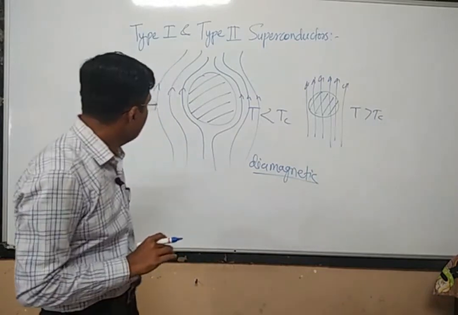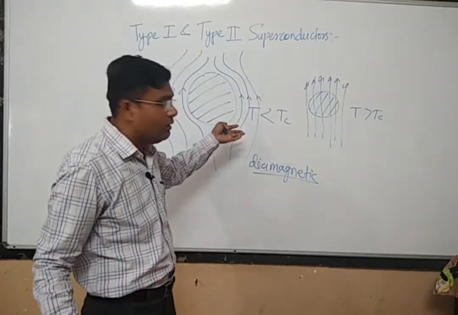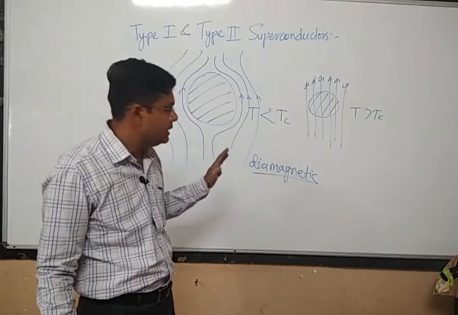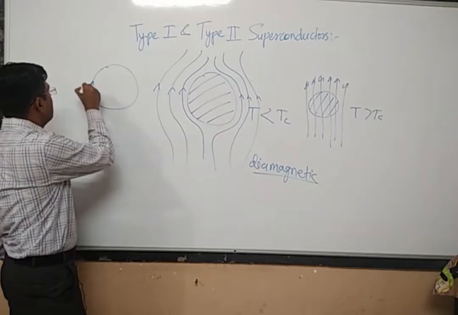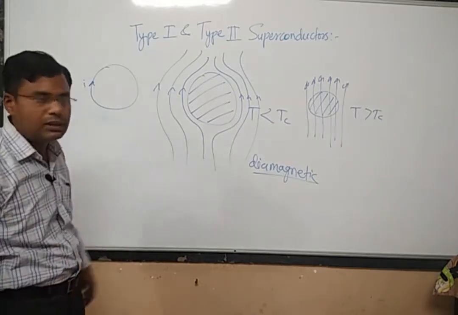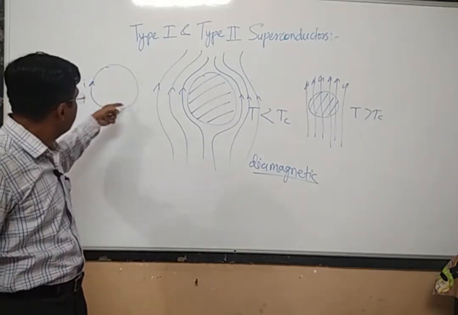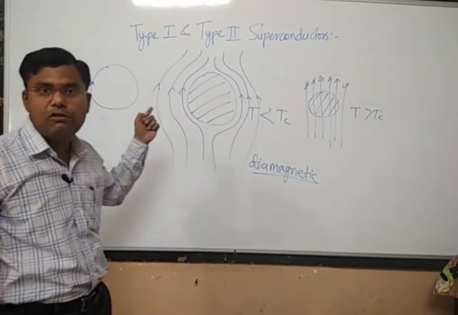We have also seen that whenever we have a superconductor and we are passing current through it in a closed loop, then because of the flow of current there will be the generation of magnetic field.